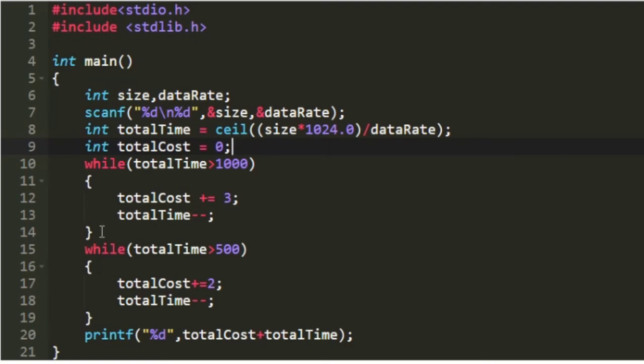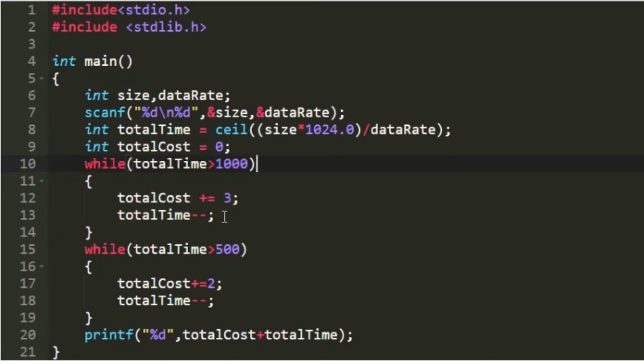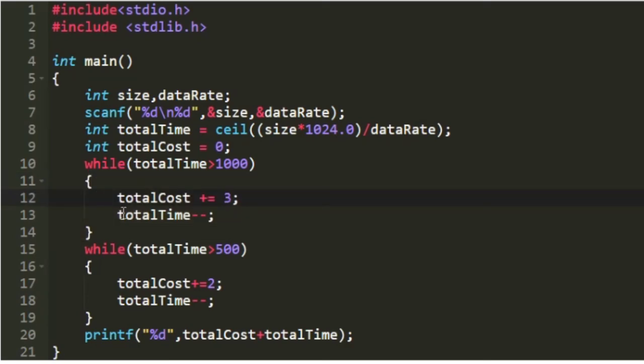Now I'm creating a loop that iterates until the value of total time becomes equal to 1000. In every iteration the variable total time is decremented, and for the time that is greater than 1000 the charges are 3 paise per second. So we are incrementing total cost with 3. When this while loop finishes, it would have calculated the cost for the time greater than 1000 seconds.